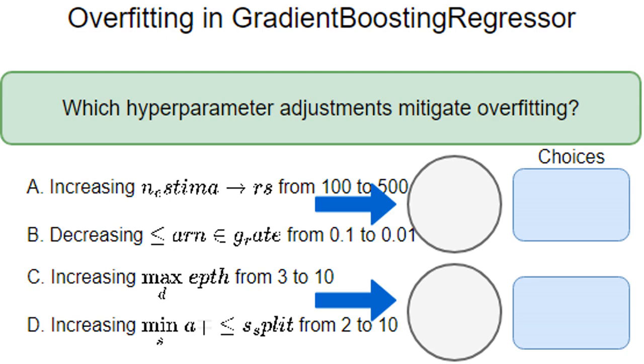This question asks you to identify which settings in a gradient boosting regressor model will help reduce overfitting. Overfitting happens when your model learns the training data too well, including the noise, and performs poorly on new, unseen data. We need to find the settings that will improve the model's performance on new data. This is the core problem. I'm looking for solutions to stop the gradient boosting regressor model from overfitting. That means I'm looking for ways to make it better at predicting house prices on data it hasn't seen before.